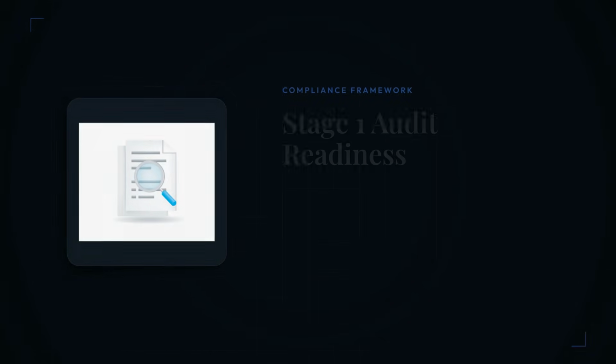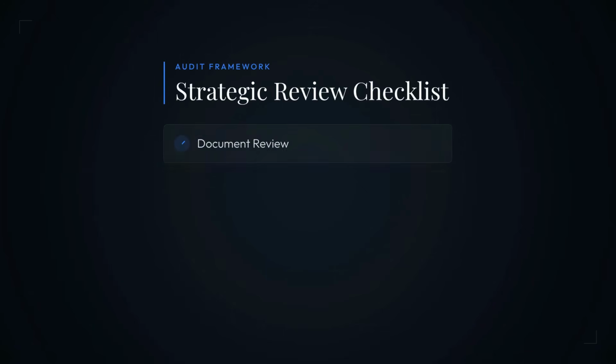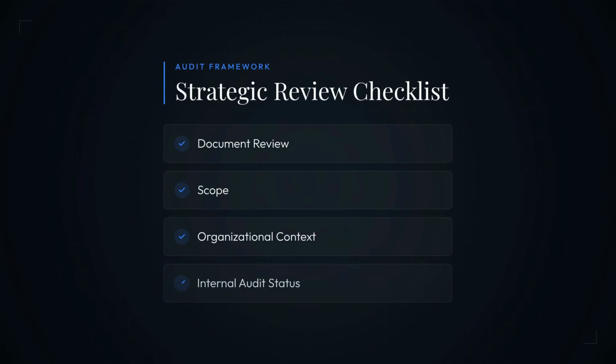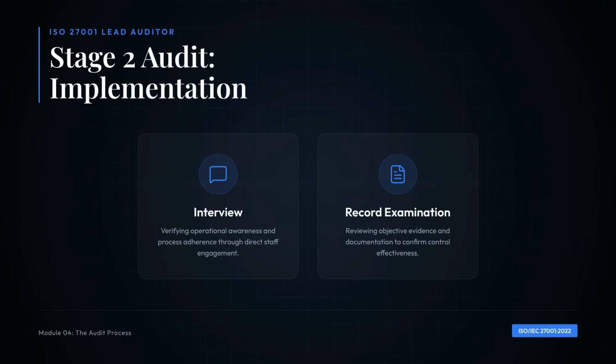Part 4. The 3-year certification cycle. Initial certification begins with Stage 1 and Stage 2 audits. Stage 1 evaluates readiness. The team reviews the ISMS scope, organizational context, key processes, and management review status to determine preparation. Stage 2 evaluates implementation and effectiveness.